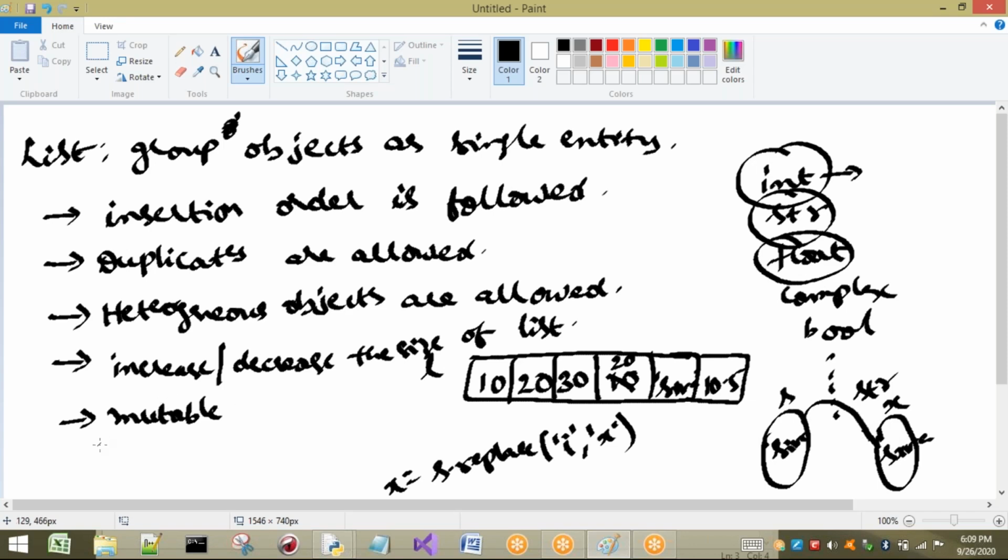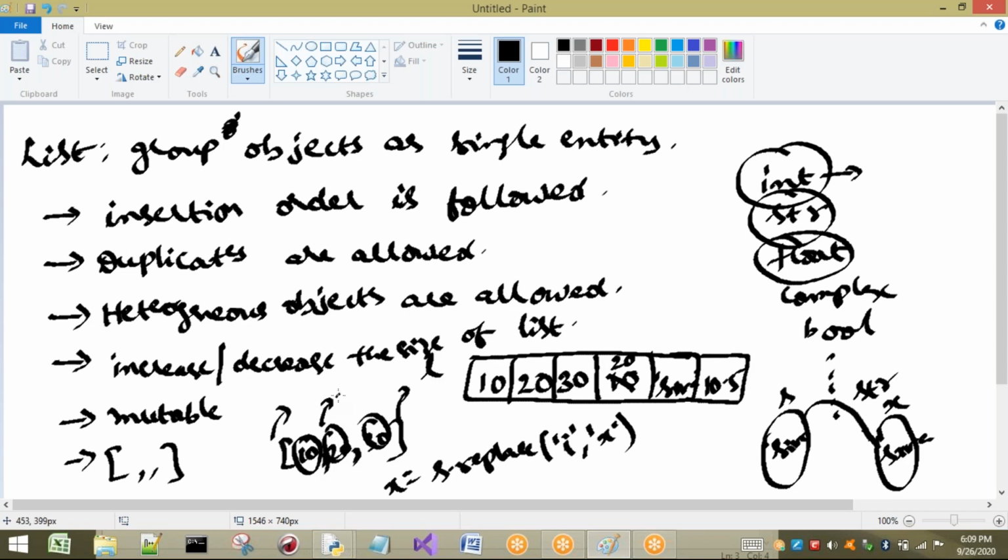Next, how to represent a list. That means if you want to give a group of elements to the list, how does it have to be represented? Already we know, square brackets. Inside the square brackets, we write the elements we want, separated by commas. I will show you. 10, 20, 30. By seeing these square brackets, we can understand that this is a list where I am going to insert these three elements. These three are separated by commas, so that I can understand they are different elements.